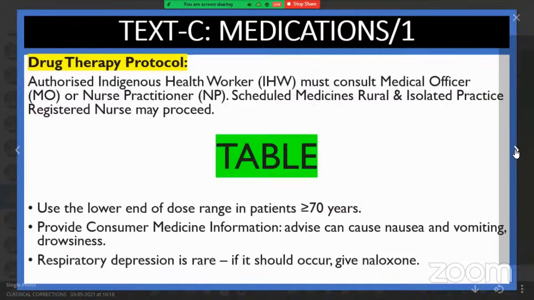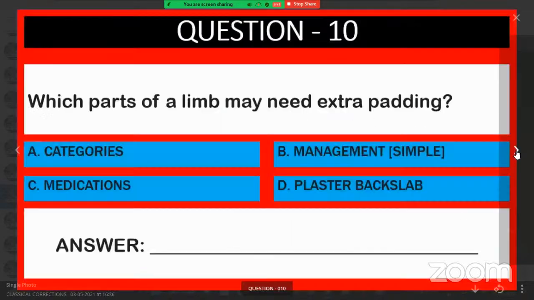Question number 10. This is the table. Now medications. Question number 10: Which parts of a limb may need extra padding?